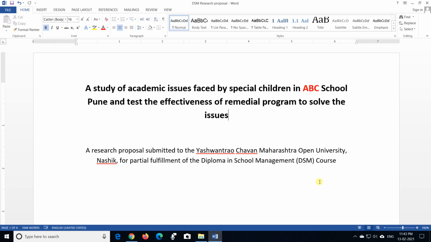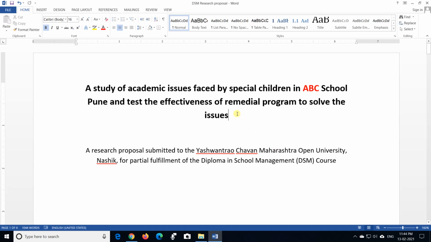And these are the proposal points. Whatever research you want to do, before doing it you need to show it to your guide, so the guide will guide you about your research and your topic will be approved. So the purpose of this proposal is to submit it to the guide and discuss the issue that you want to research.